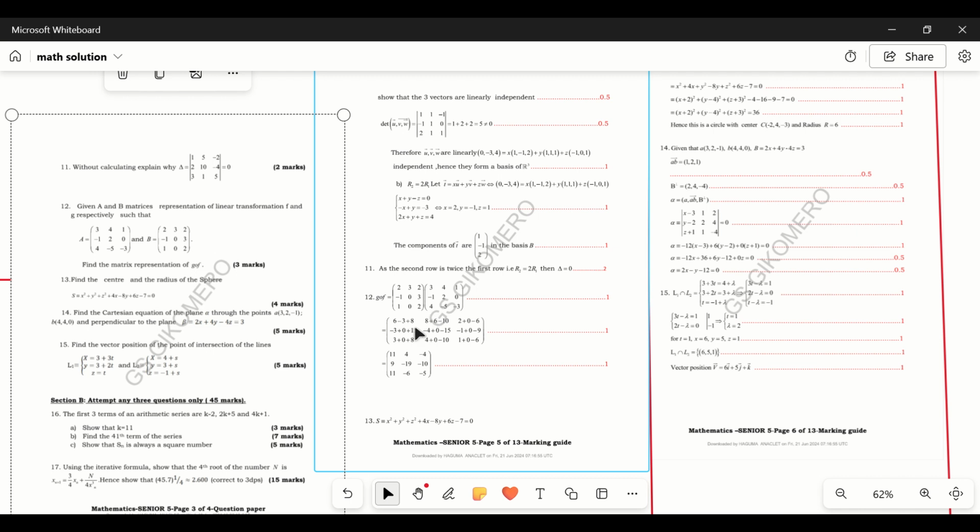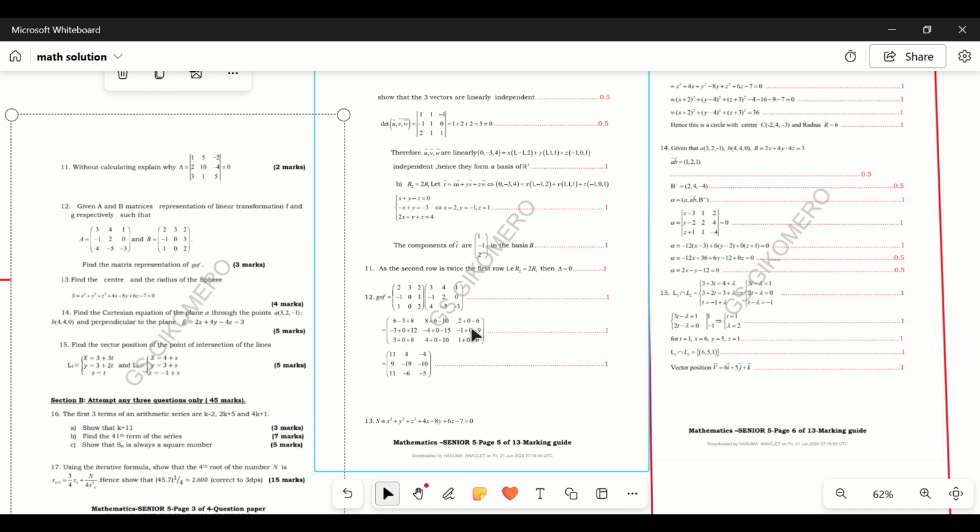Then negative 1 times 4, then plus 0 times 2, then plus 3 times negative 5. Then negative 1 times 1, then plus 0 times 0 and 3 times negative 3.